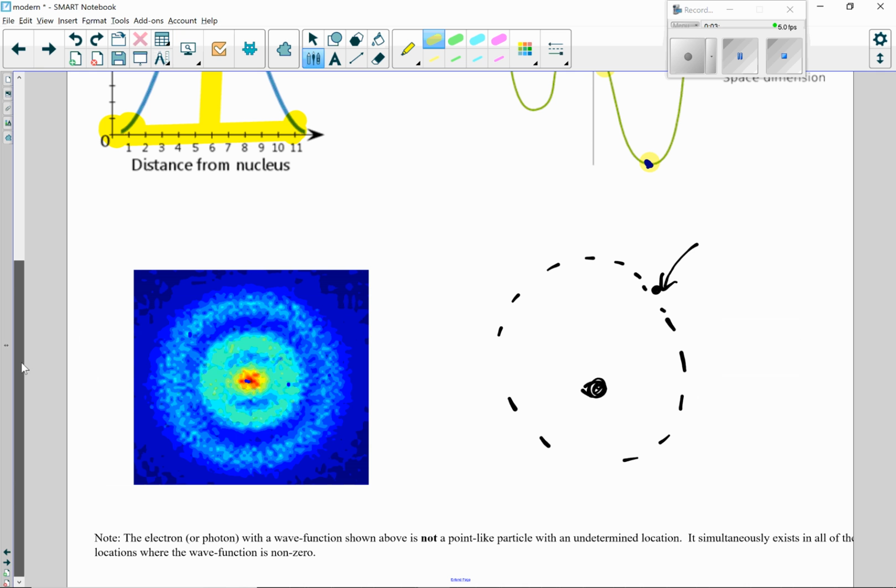Here's an actual picture of a hydrogen atom, and you can see this is the electron. The electron actually takes up all of that space around the nucleus of the atom. It exists in all of that space, but if you go to observe it, all of a sudden it goes to a single point. But before you observe it, it's actually taking up all that space around there. There's a really cool interpretation of how this works.